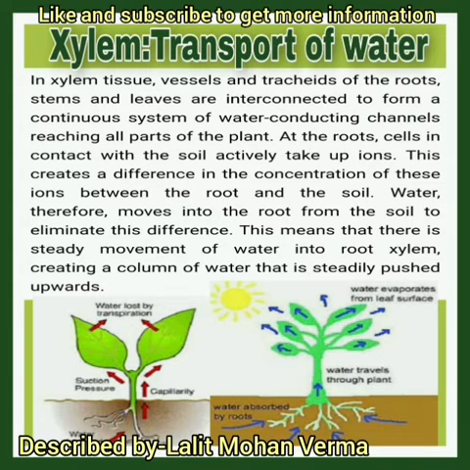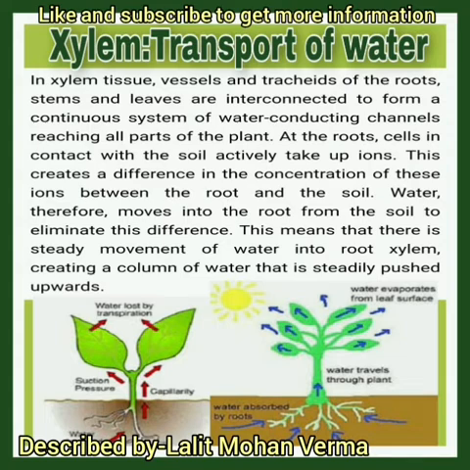Xylem is mainly for transport of water and minerals. In xylem tissue, vessels and tracheids of the roots, stem and leaves are interconnected to form a continuous system of water conducting channels reaching all parts of the plant. At the root, cells in contact with the soil actively take up ions.